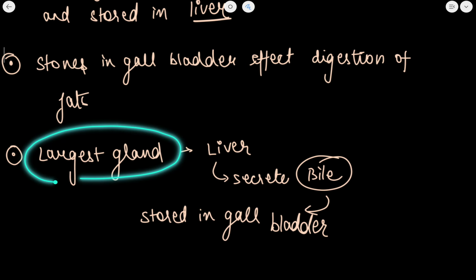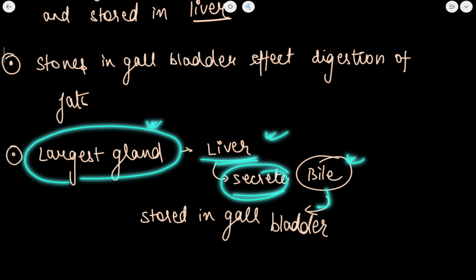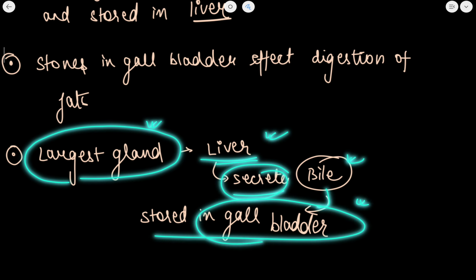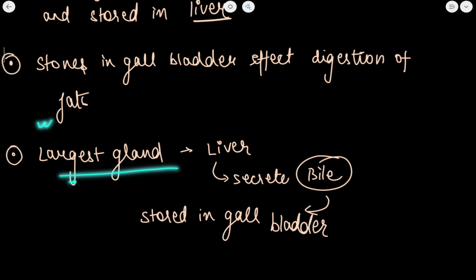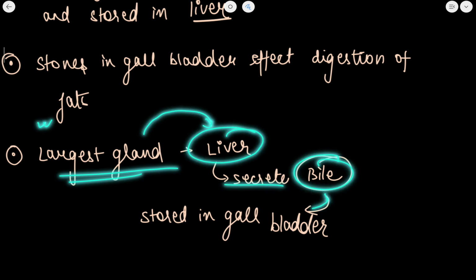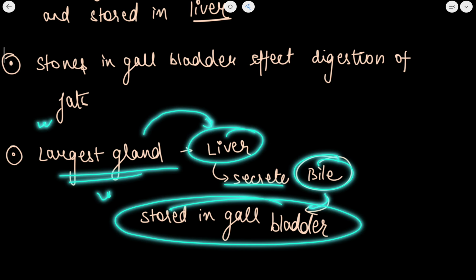Now if I talk about the largest gland, it is the liver, and this liver secretes bile, and the bile is stored in the gallbladder. I hope you are understanding this chronology. Largest gland, we have the liver. The liver secretes bile, and this bile is then stored in the gallbladder.